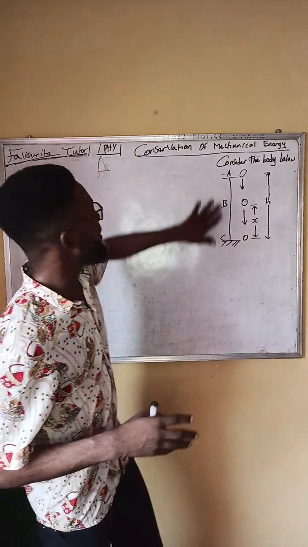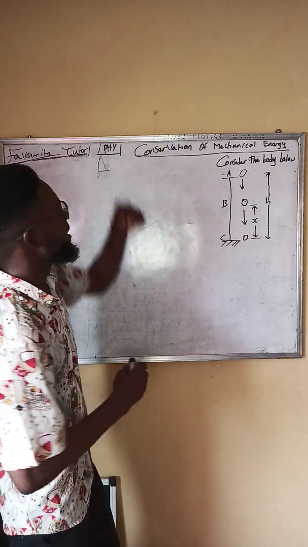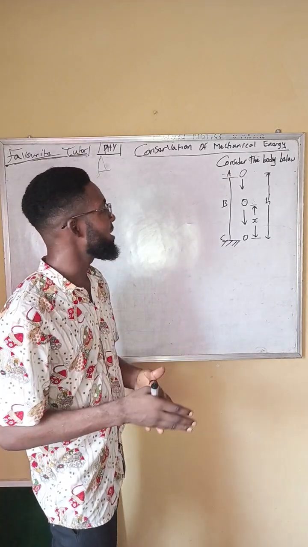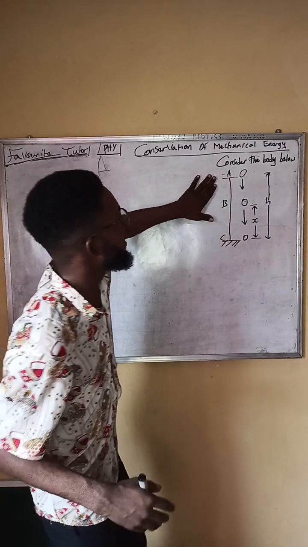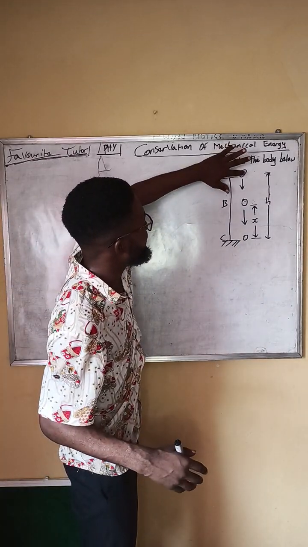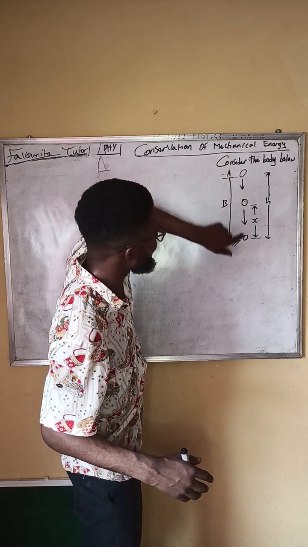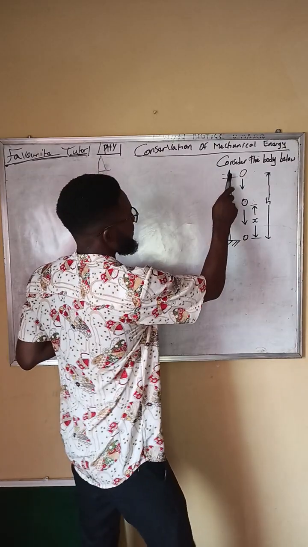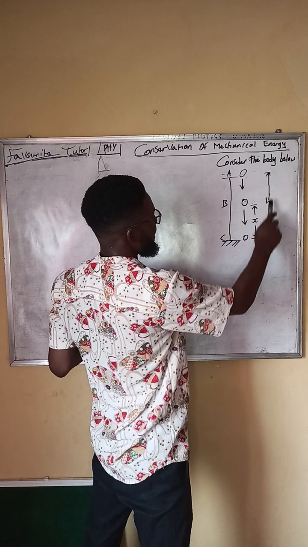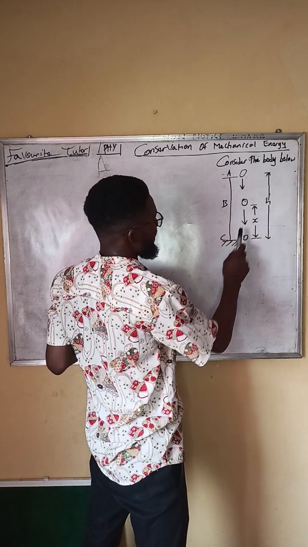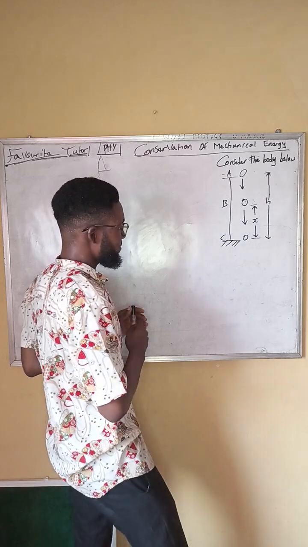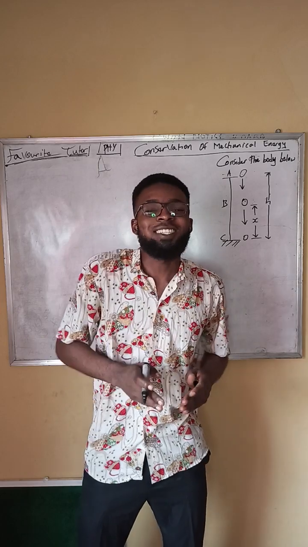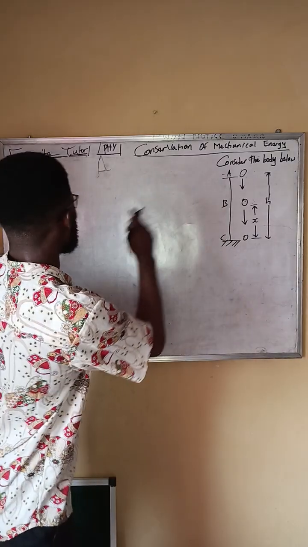I'm going to use this diagram to illustrate the conservation of mechanical energy, just to prove the statement that energy remains the same at each point. Look at this diagram very well. You can see this is the body. The body comes down to B and comes down to C. At C, that's the ground level. At point A, it has a maximum height, which is H. Point B, point C. Let us observe these things, and then we are going to work on it and see what we observe. Let's start from A.